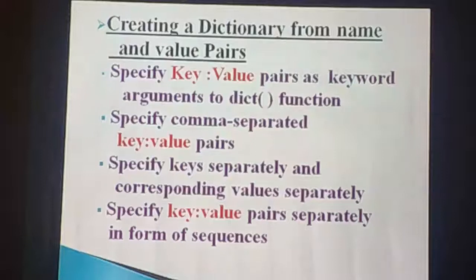So for that I explained so many steps. That means creating a dictionary from name and value pairs. By using the dict constructor function we can create a dictionary from name and value pairs. So four concepts we have seen in this. What are they? Specify the key value pairs as keyword arguments to the dict function. Then second one is specify the comma separated key value pairs. Then third one is specify the keys separately and corresponding values separately by using the zip function, which I explained. Then fourth one is specify the key value pairs separately in the form of sequences.